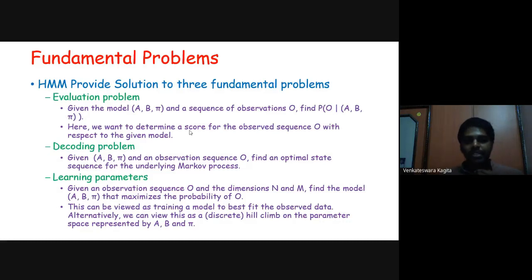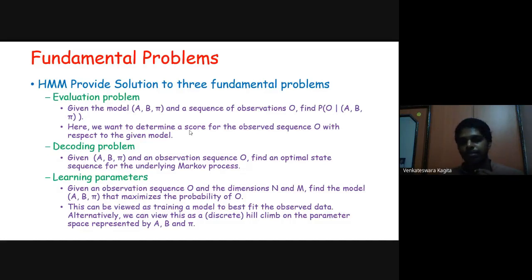So far we have not seen that kind of problem, but another kind of problem could be: we are given an observation sequence, and also dimensions n and m. That is, n by n we require for the transition probabilities, right? And n by m for the emission probabilities. So we are given the dimensions and the observation sequence. What we have to find are the actual probabilities that maximize the probability of a particular observation sequence. So we are interested in learning the parameters A, B, and pi that maximize the probability of the particular observation sequence.